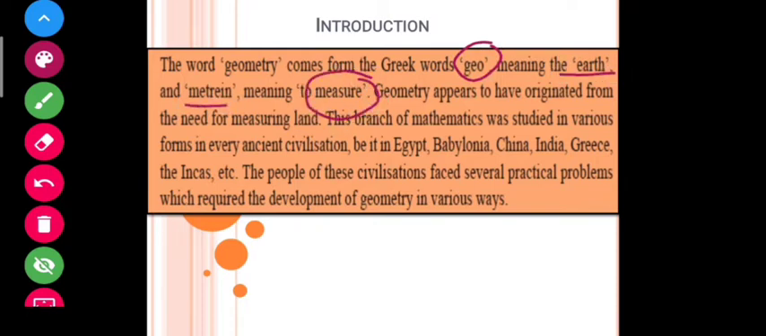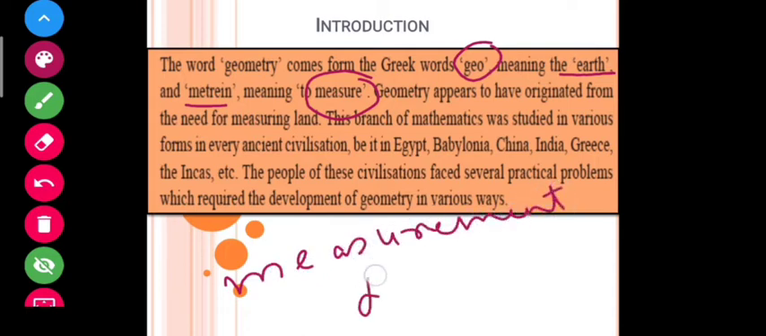So I can say that geometry is that branch of mathematics that deals with measurement of earth. It is a special branch of mathematics that deals with measurement of earth or measurement of land. So this branch of mathematics was studied.